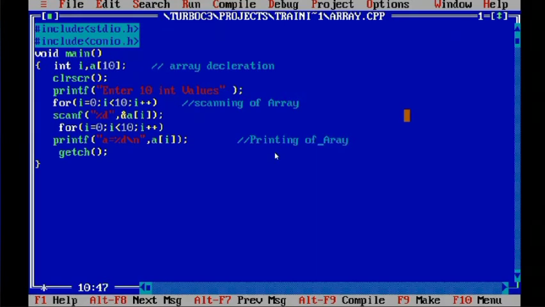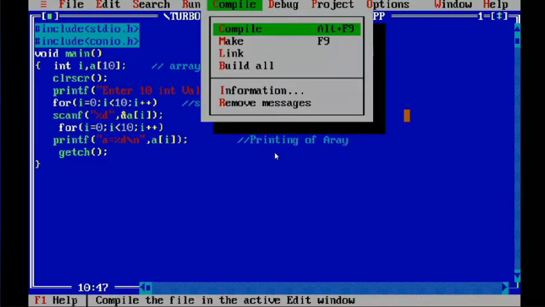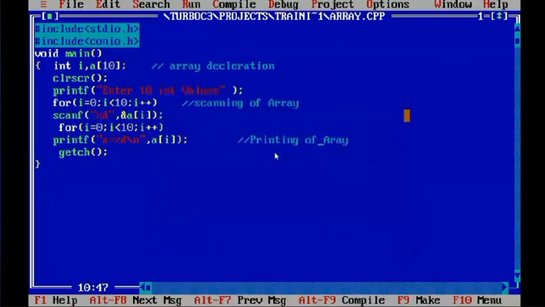Okay. Is this clear for all of us? Yes or no? Yes, ma'am. Okay. So you see, if we compile, we are not getting any error.